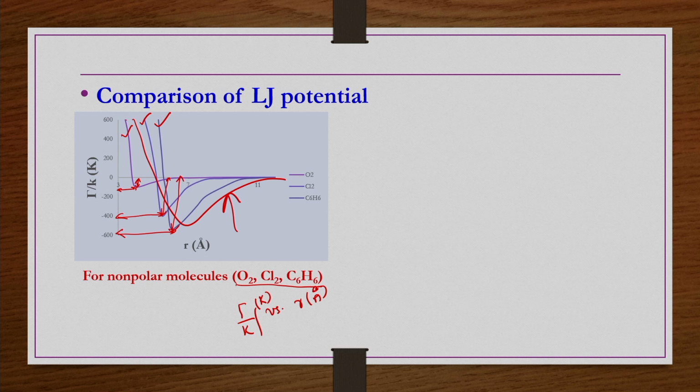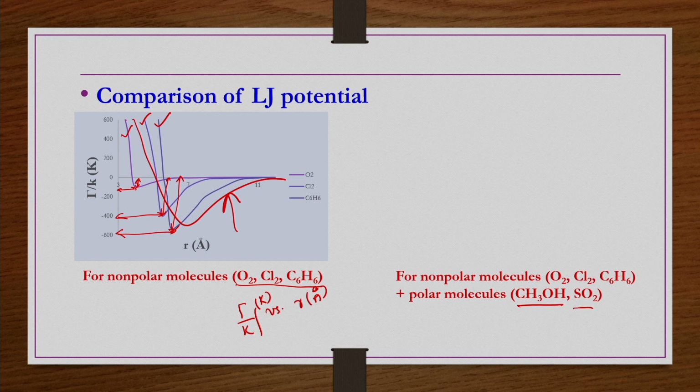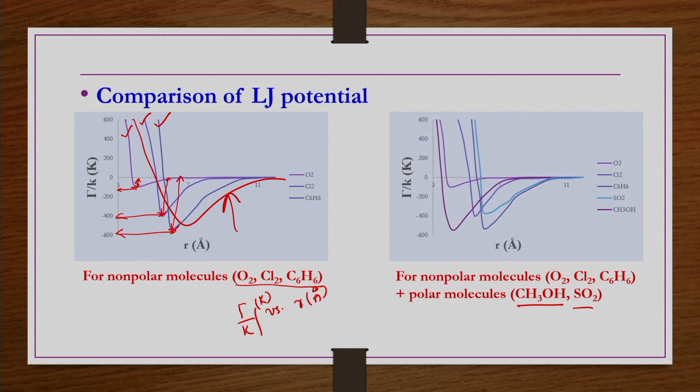Not only for non-polar molecules, if you take a few polar molecules in addition, like methanol and SO2, sulfur dioxide, then you can see this is methanol, and this blue one is SO2, in addition to the other three, that is O2, Cl2, C6H6. Even they have quite similar nature.